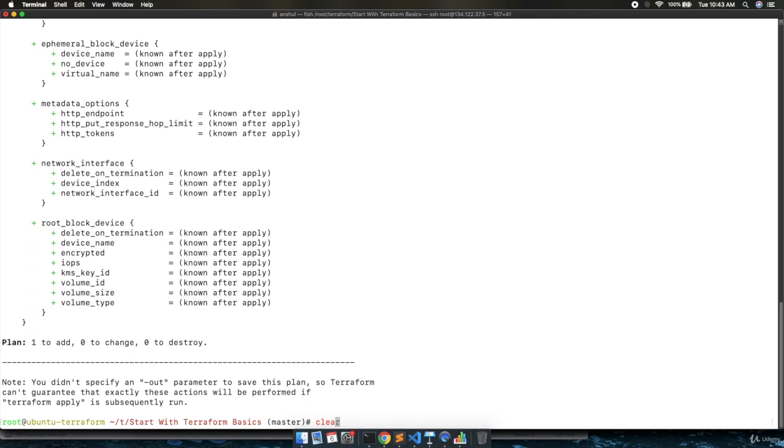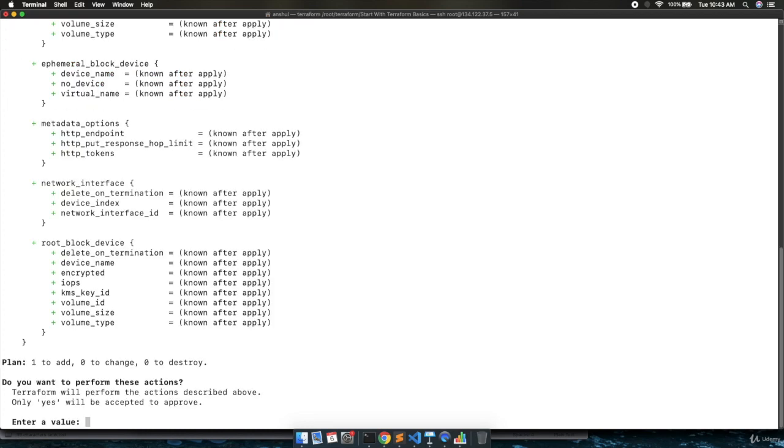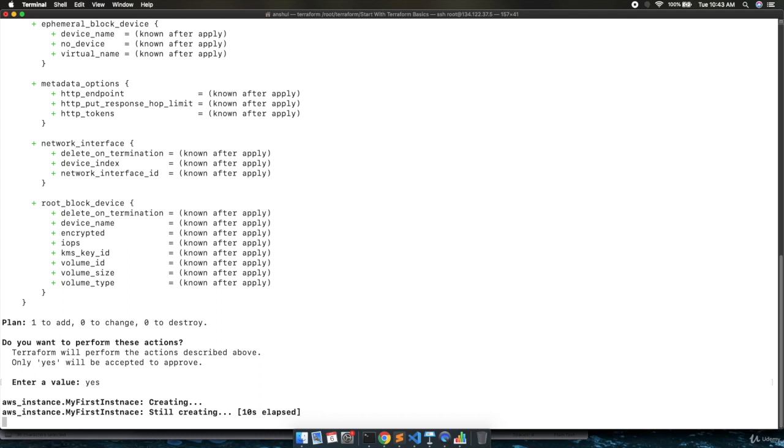Let's clear out the console and execute terraform apply. Hit enter and it will create the resource on the AWS. It is asking for the confirmation. We will provide yes, and you can see my first instance creation is initiated. So let's wait until it creates the resource on the cloud,